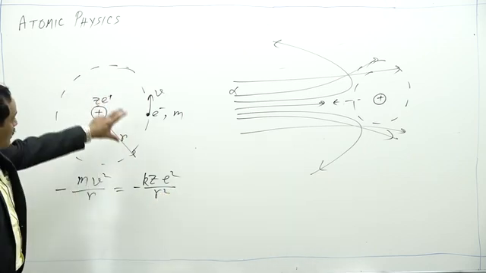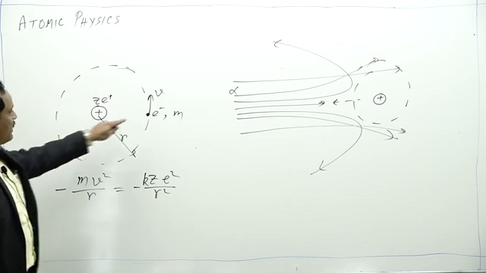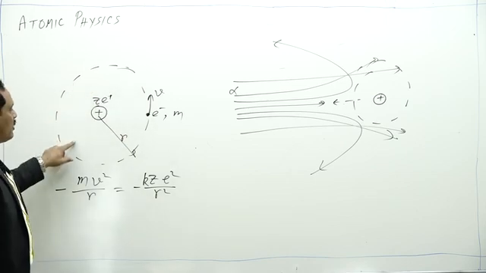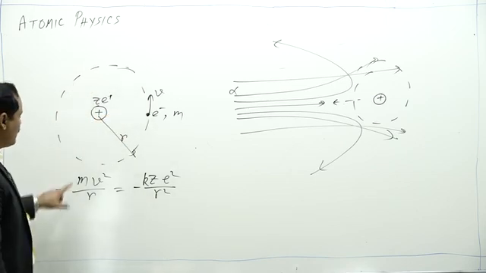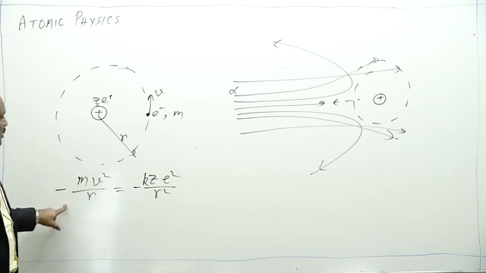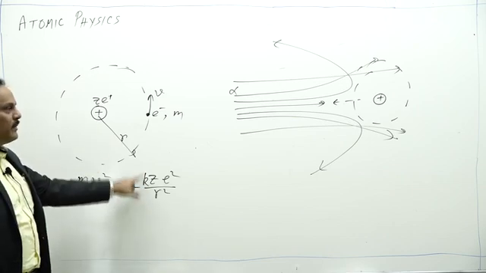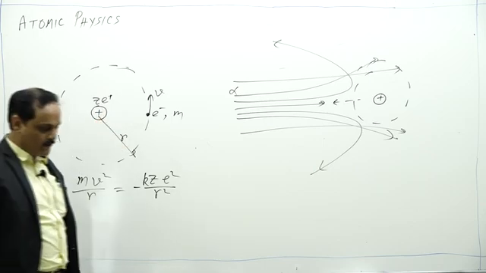So, Rutherford said that the electron is in dynamic equilibrium around nucleus, it is moving in a circular orbit, and the necessary centripetal force is provided by Coulomb attraction between nucleus and electron.